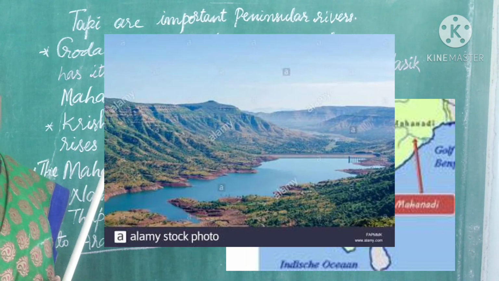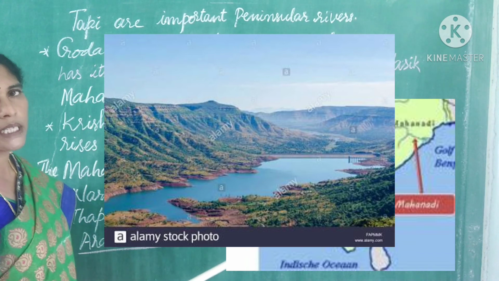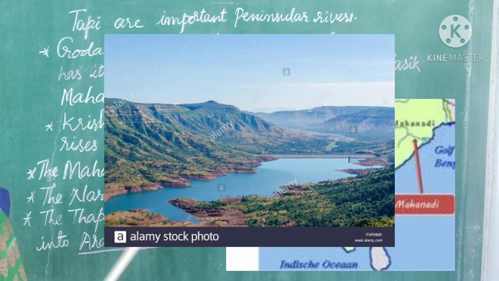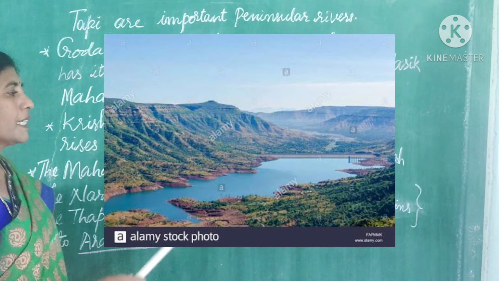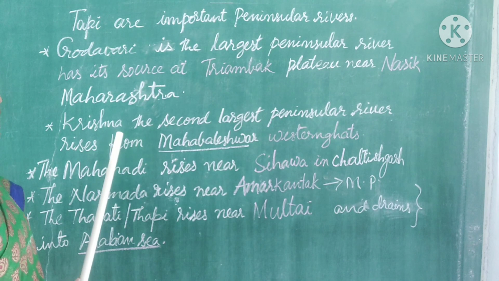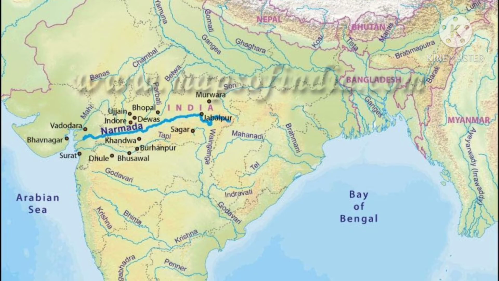As they start their source from the west and flow towards the east, they reach ultimately the Bay of Bengal. Mahanadi is one of the peninsular rivers. It rises near Sihawa, Chhattisgarh. It is also considered one of the important peninsular rivers. The Narmada river and Tapi, these two rivers are different among the peninsular rivers. Why? Because these two belong to the peninsular river system, but they are draining into the Arabian Sea.